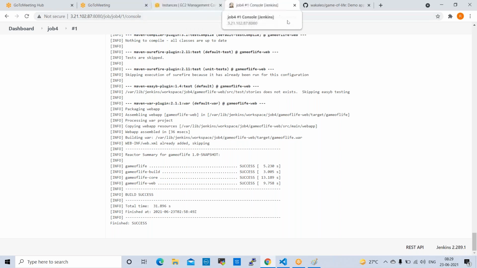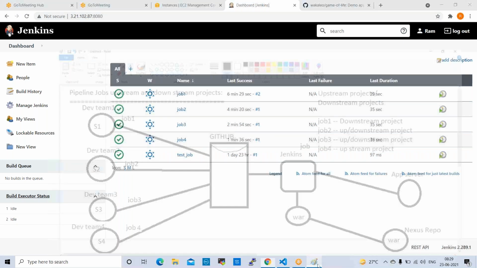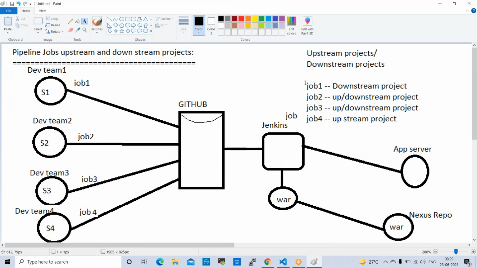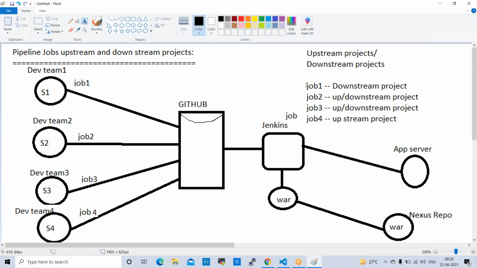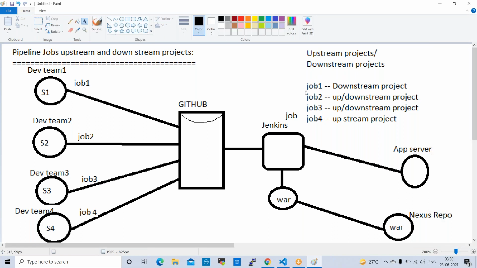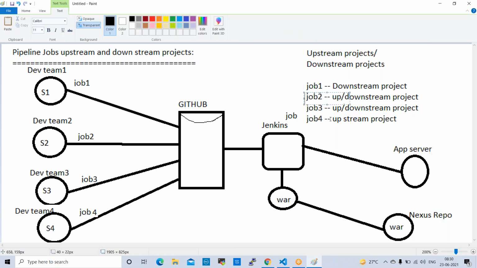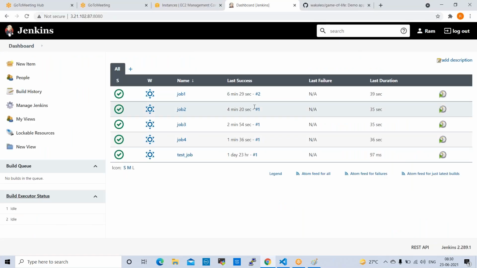Okay. Yeah. So currently we have 4 jobs ready, right? These jobs we can put into pipeline. Like this, upstream and downstream, right? So we can configure into upstream and downstream. When we trigger job 1, all the jobs will run. If the job 1 is success, then only job 2 will start. The job 2 success, then only job 3 will start. Like that, these jobs we can configure as pipeline jobs. Okay, fine.